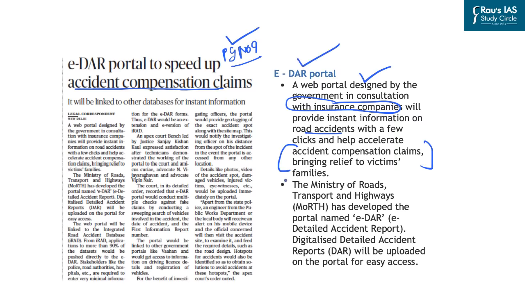Further, this portal has been developed by the Ministry of Roads, Transport and Highways. So this can be a fact for us from the prelims examination perspective. And in this, digitized detailed accident reports will be uploaded on this portal for easy access. So this is about this particular portal. You just need to know that e-DAR portal is basically related to detailed accident report, and it aims at speeding up the accident compensation claims.